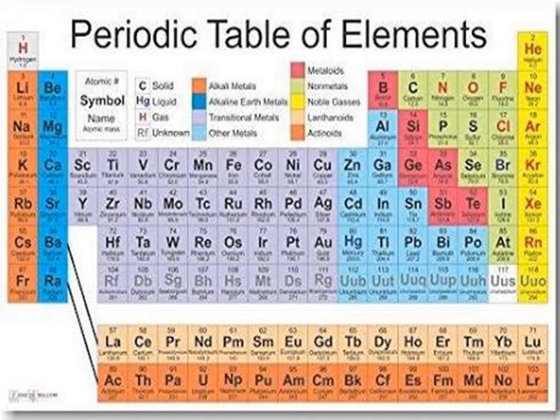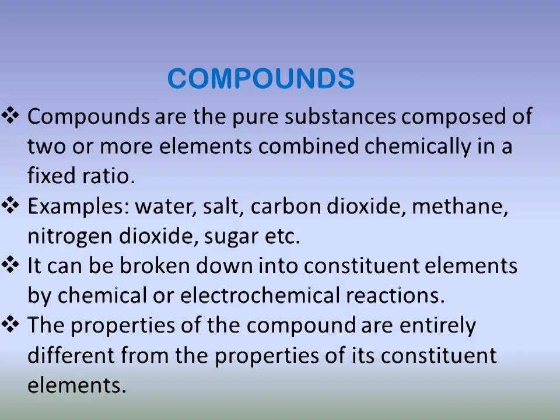But before that, let us recall what we have learned in our first part. In our first part, we classified matter into two categories based on purity. What are those categories? The first one is pure substances and the second one is impure substances. Now moving on to compounds.